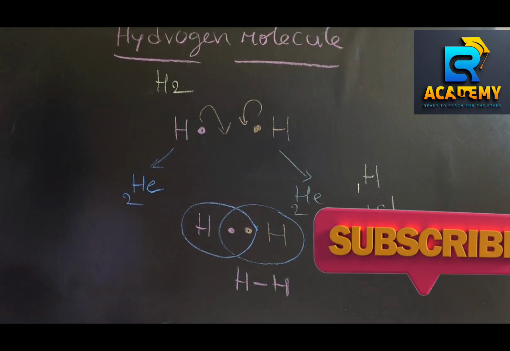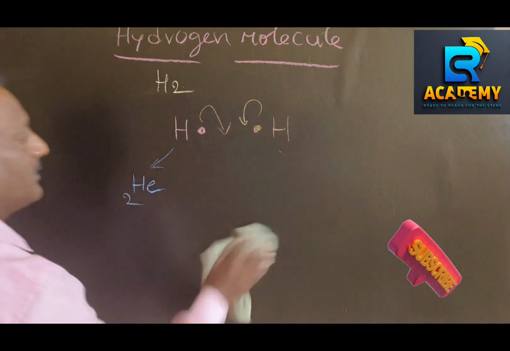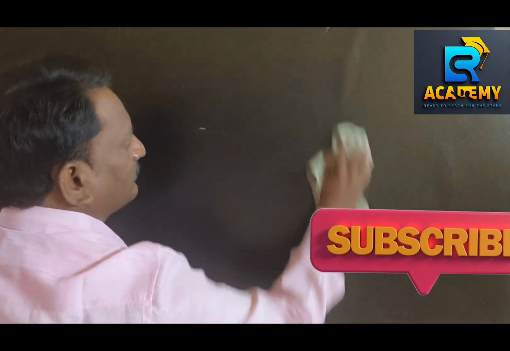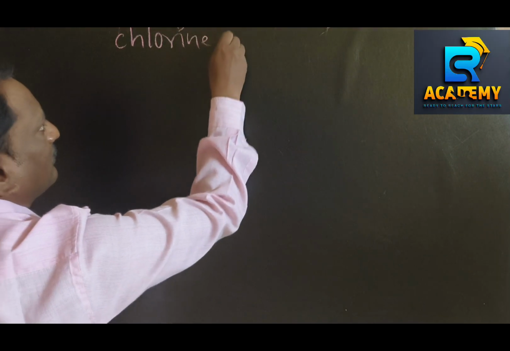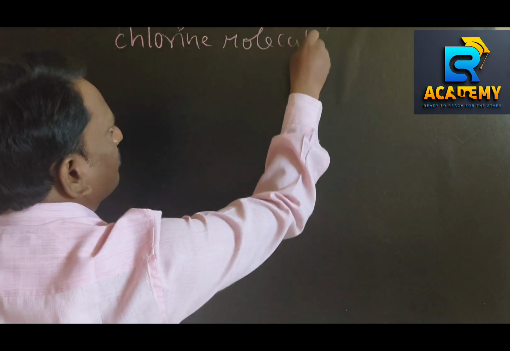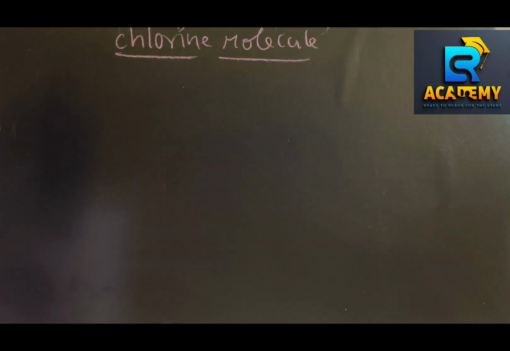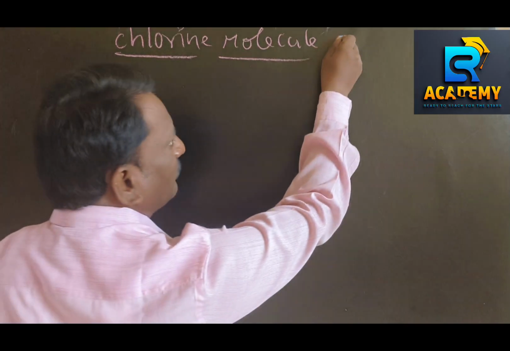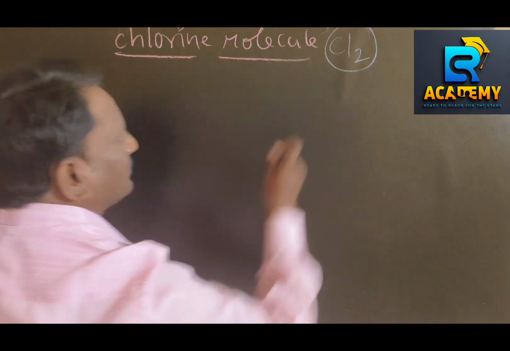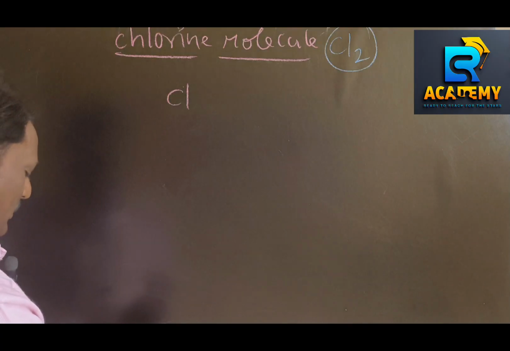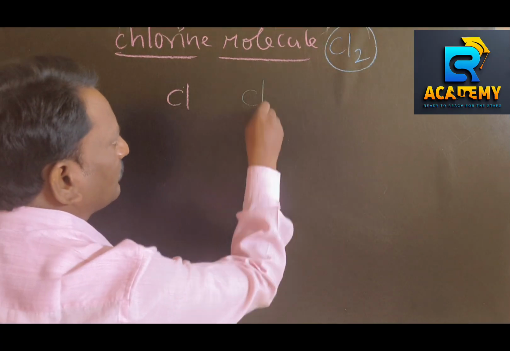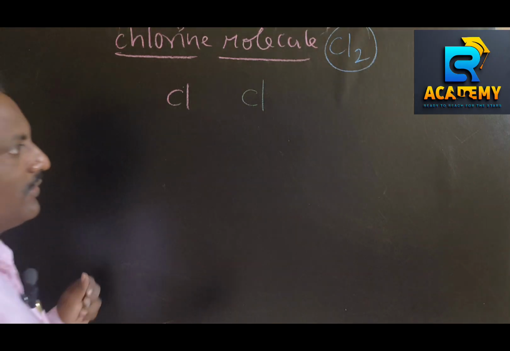Next one: formation of the chlorine molecule. We require two chlorine atoms. The chemical formula of the chlorine molecule is Cl2. This is atom number 1 and this is atom number 2. So, the Lewis dot structure of chlorine.